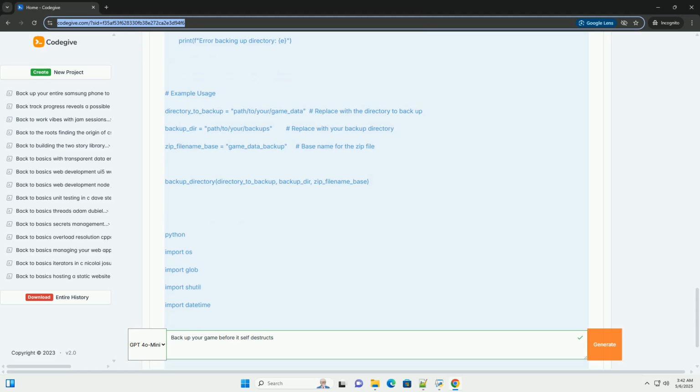6. Cloud backups, example using AWS S3. Explanation: AWS SDK: Boto3 uses the Boto3 library to interact with AWS S3. Install: pip install boto3. AWS credentials: you need to configure your AWS credentials, access key ID, secret access key, correctly.